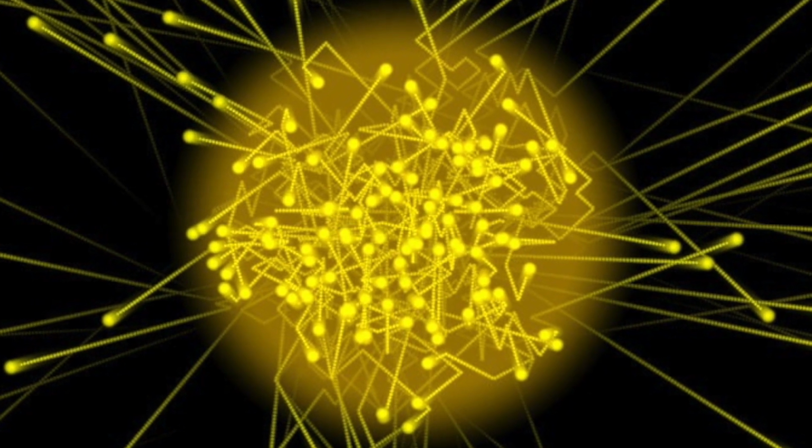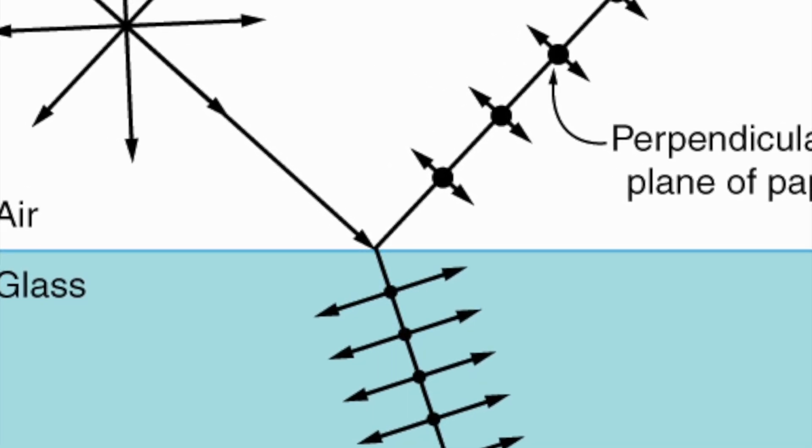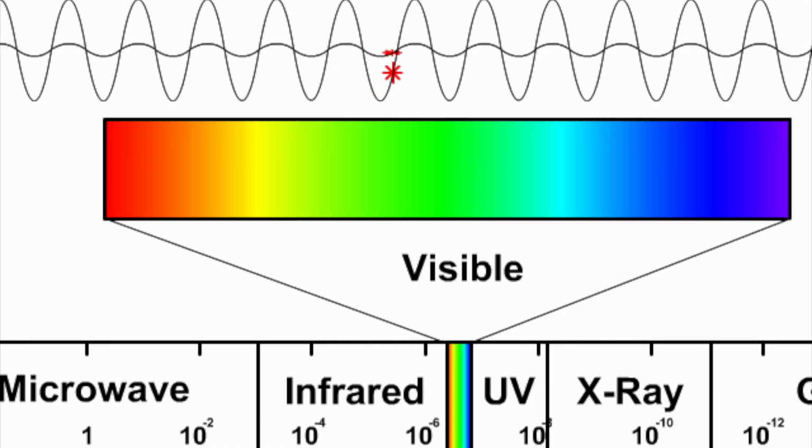Light travels as a wave, but unlike sound waves or water waves, it does not need any matter or material to carry its energy along. This means that light can travel through a vacuum, a completely airless space. Sound, on the other hand, must travel through a solid, a liquid, or a gas. Nothing travels faster than light energy. It speeds through the vacuum of space at about 300,000 kilometers per second.